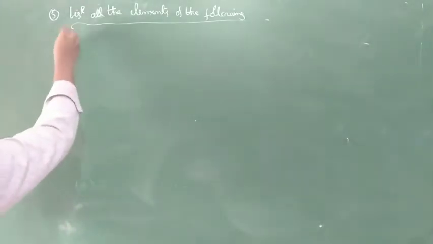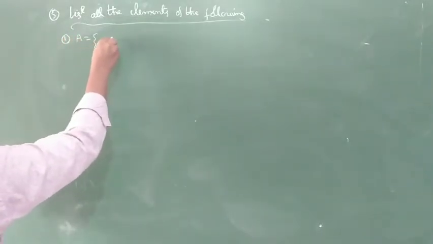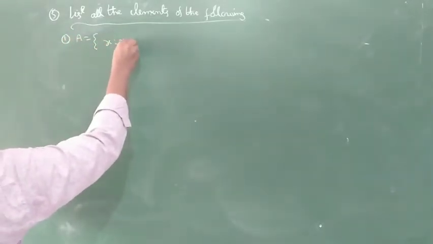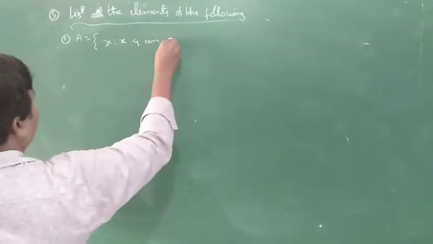The set builder form is given, convert into roster form. So the first one, A is equal to the set of all x such that x is an odd natural number.